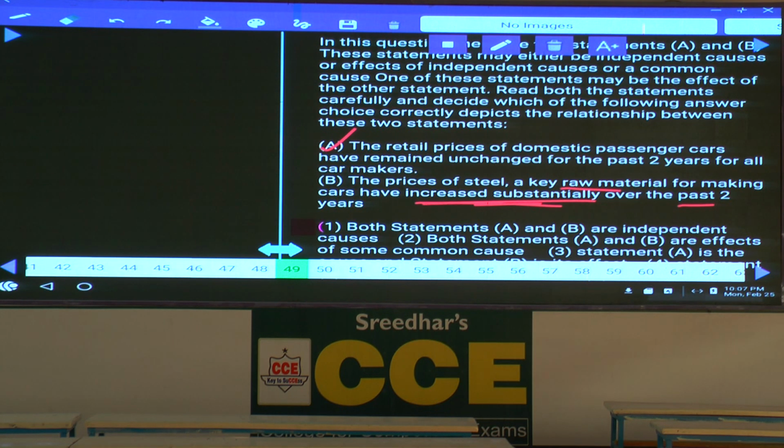Hence, what is the reason? Why have the steel prices increased? Maybe the demand is more or the availability is less. Here we are talking about steel, the key raw material. Why has the steel price increased? Maybe the demand is more and they have increased the prices. Or what is the other possibility? Demand is more or the production is very less. Hence, they have increased the prices. And this is also an effect of different causes. These two are effects of independent causes.